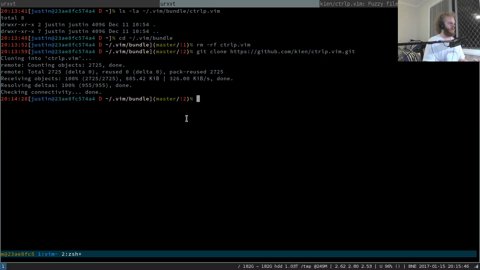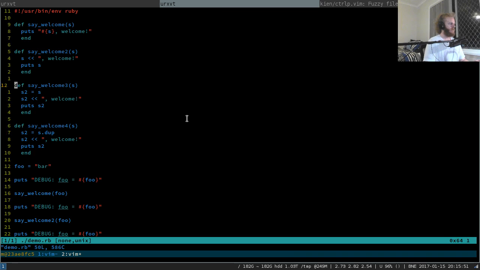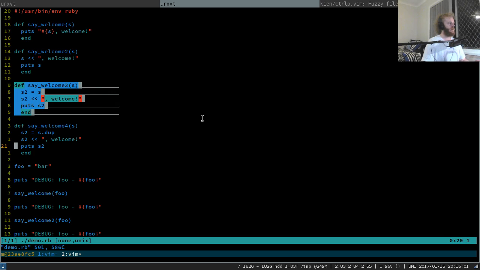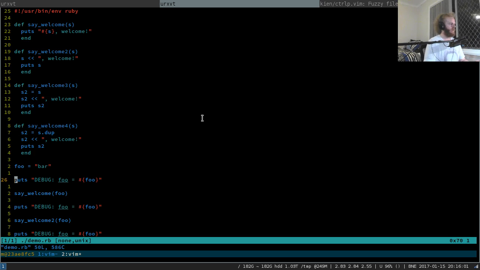Let's go to our demo and have a look and see how this would have behaved. Let's go and vim the demo. Welcome 3 is basically how the function used to look, so let's use welcome 3 as an example.